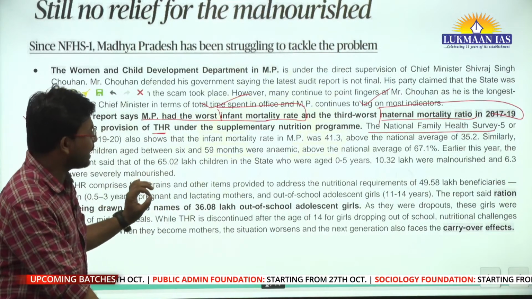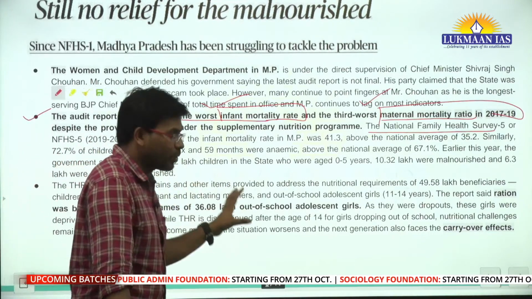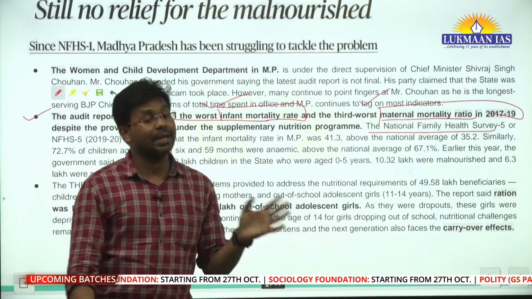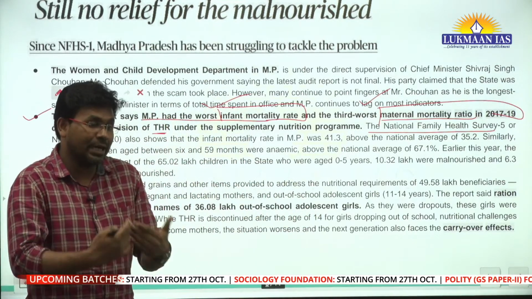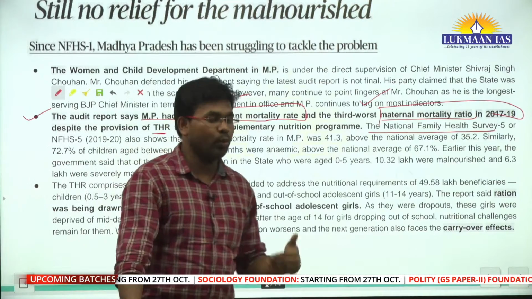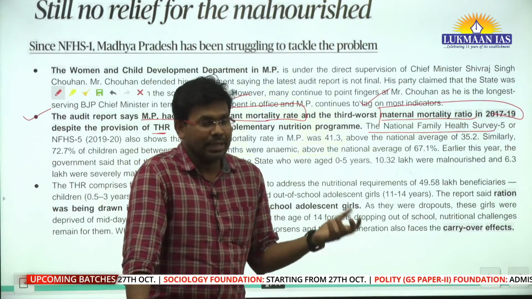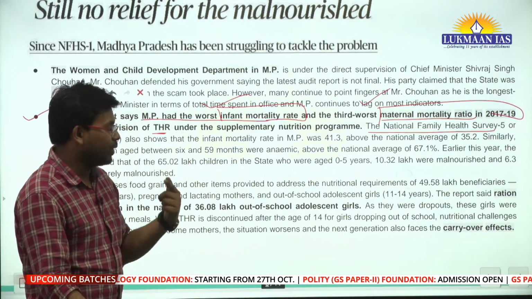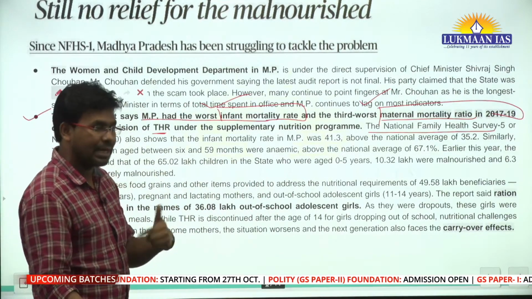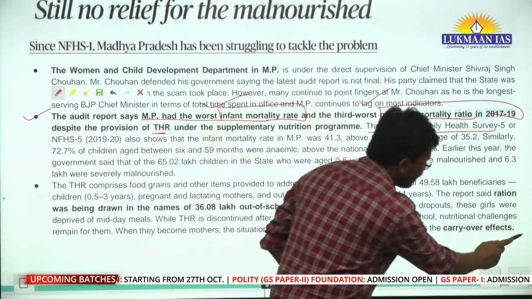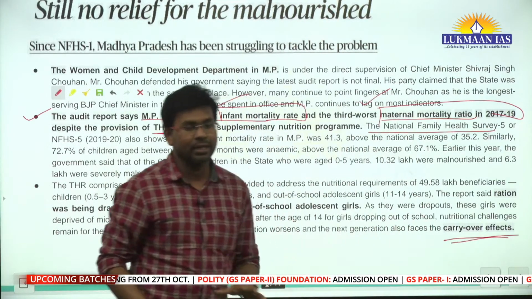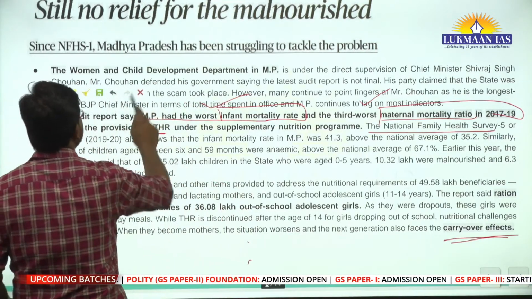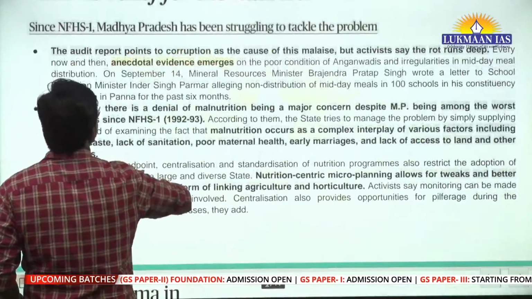And the thing is, there are many adolescent girls who drop out from schools and get married. They get married when they are poor, and their children who take birth also remain poor in their life cycle. So that has carry over effects. Have we understood the context of the article? Right. So with this, we will take another article for discussion.